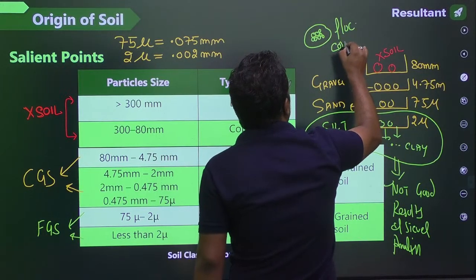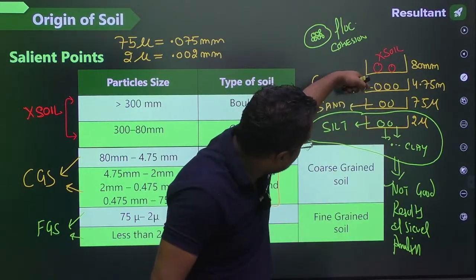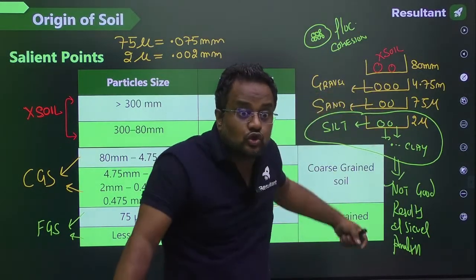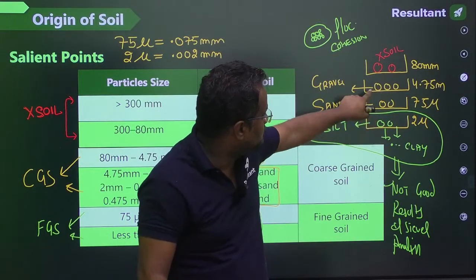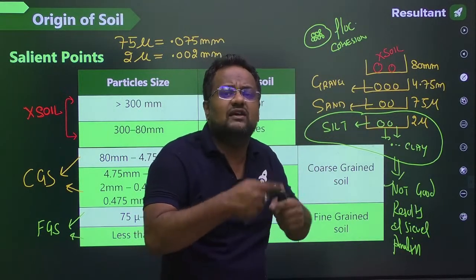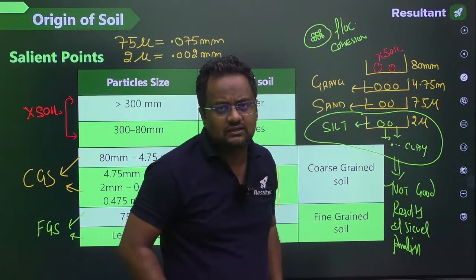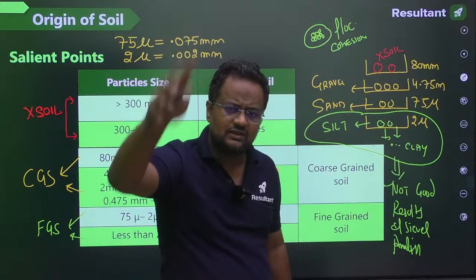due to cohesion. So they become a bigger particle and they are not coming down from here or here or here. So we think, oh, it is a big particle, it is sand, because it is not coming down from here. But actually it is a very small particle, but they make a bunch, they make a flock, and that gives a poor result. So fine grain soil is distinguished on the basis of pipette and hydrometer tests, we'll see some other day.